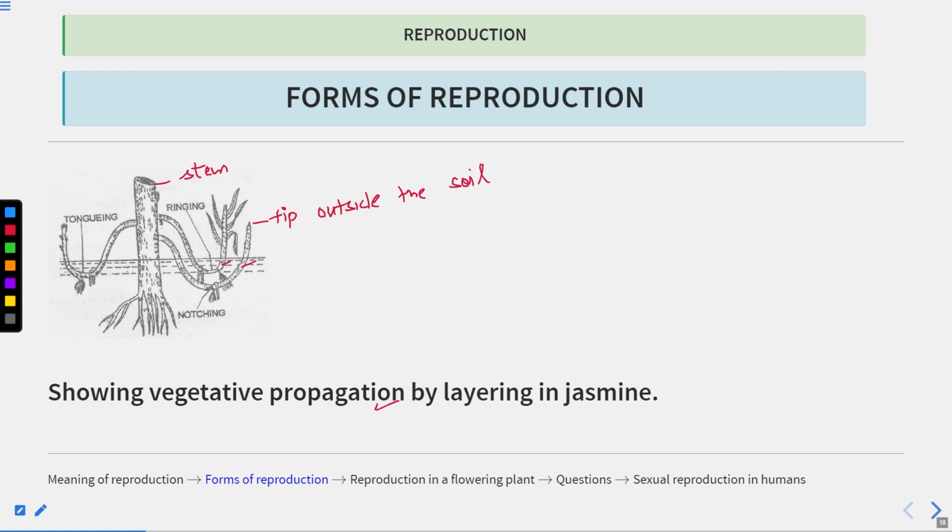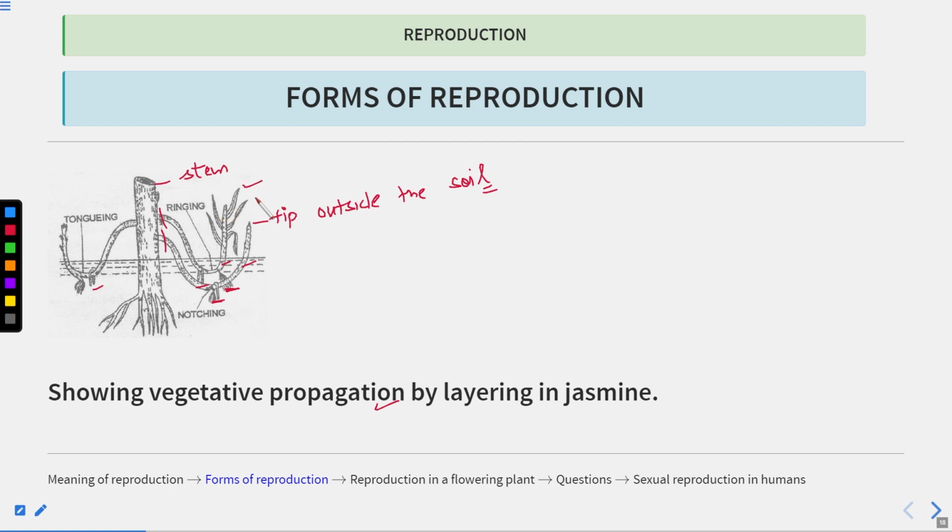Now what is happening here? You can see these roots start arising, and later on this branch is detached from the parent plant and develops into a new plant.